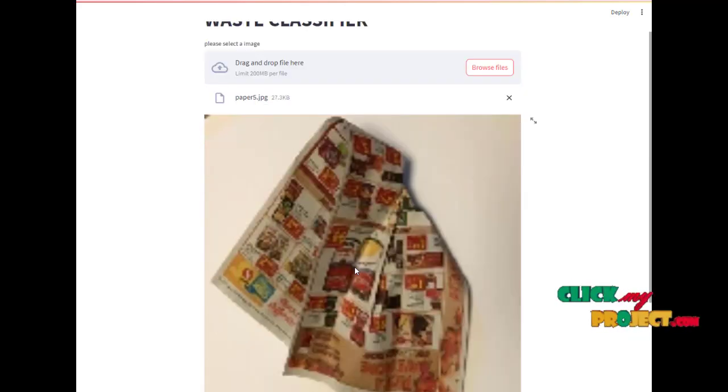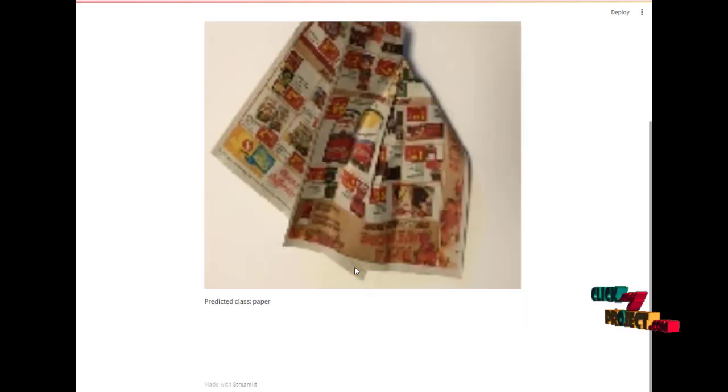And this is another example for predicting our testing images. We select one more image and also find the predicted output as paper.